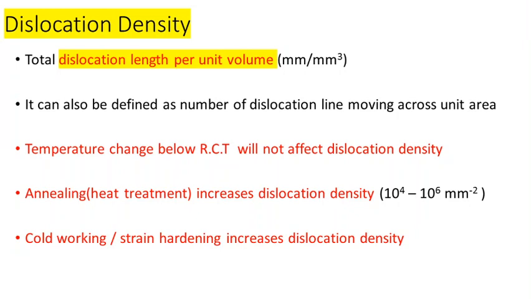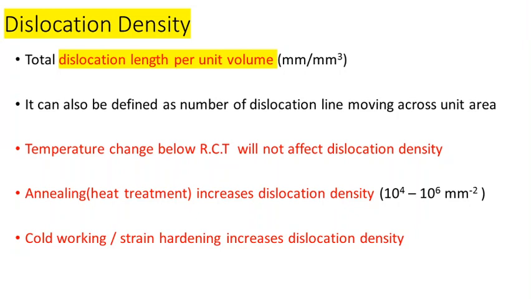But when we heat above the recrystallization temperature, for example in annealing heat treatment, which we will discuss in later modules in detail, the dislocation density is affected. Annealing is a type of heat treatment where we increase the temperature of the material above the recrystallization temperature. So upon annealing, the dislocation density of the material is decreased.